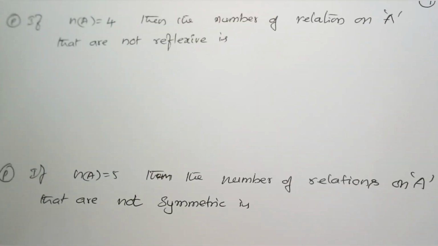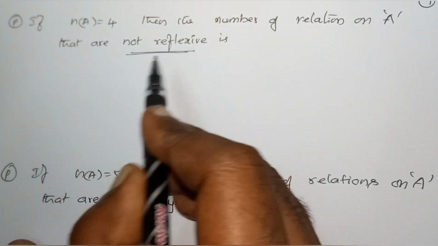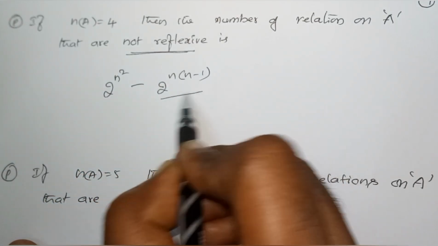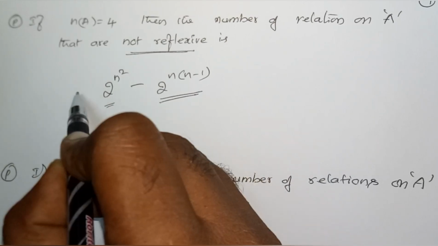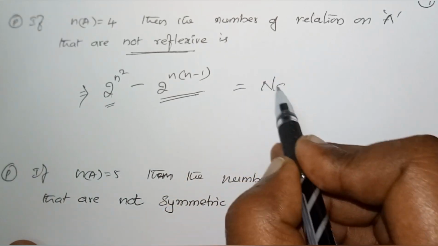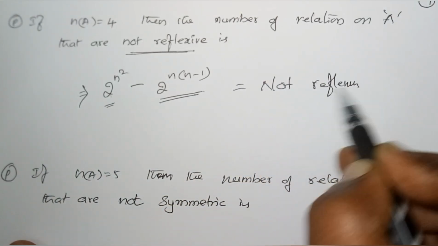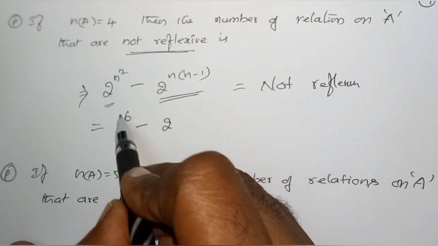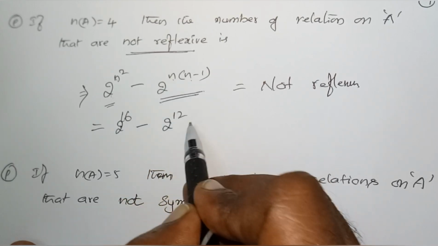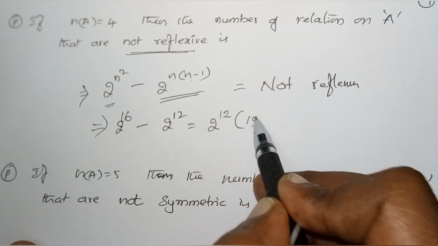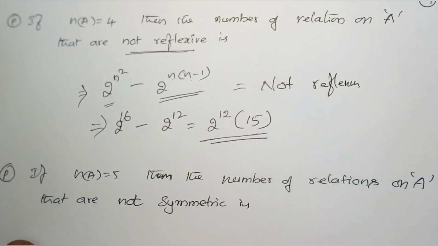n(A) = 4. Then the number of relations on A that are not reflexive. Can you give me the number of relations that are not reflexive? 2^(n²) minus 2^(n(n−1)), where the second term is the number of reflexive relations. If you subtract it from the total number of relations, we get the not reflexive relations. Therefore this becomes 2^16 minus 2^(4·3), that is 2^12. So this becomes 2^12 into (2^4 − 1), which is 15. So our answer is 15 into 2^12.